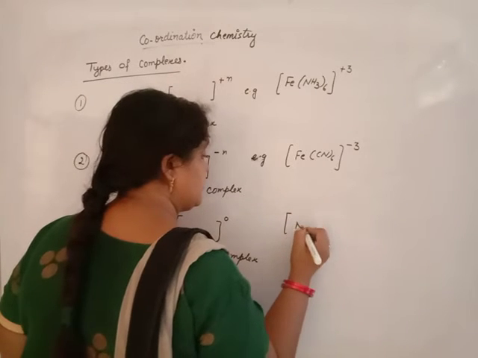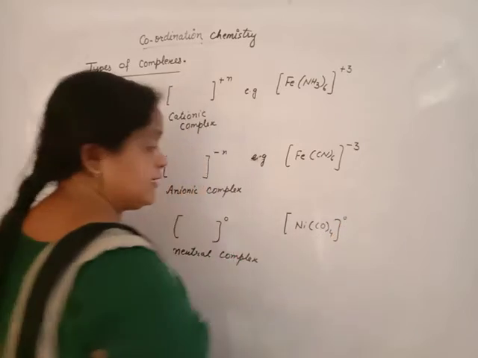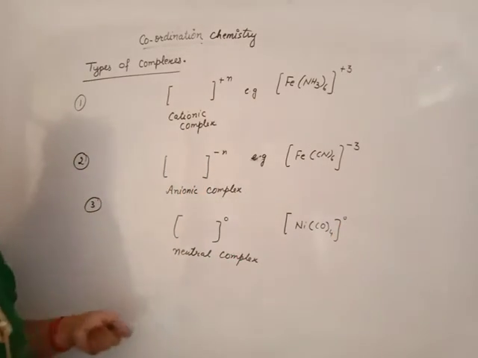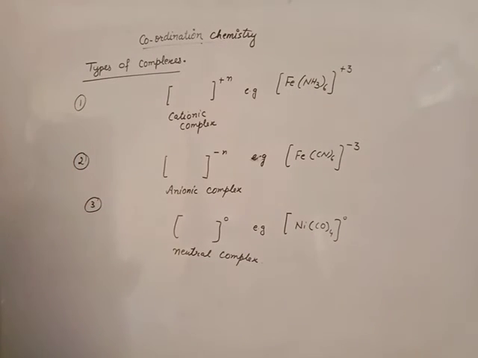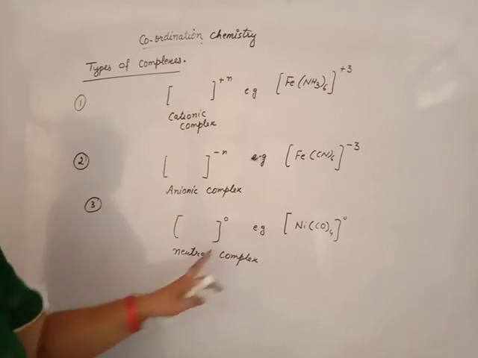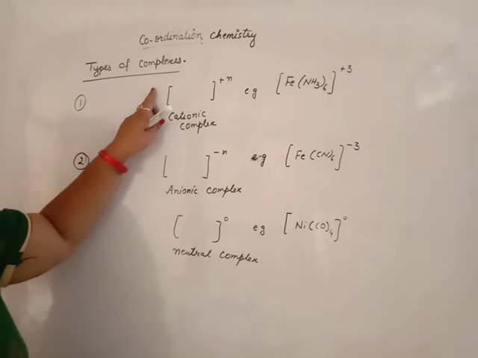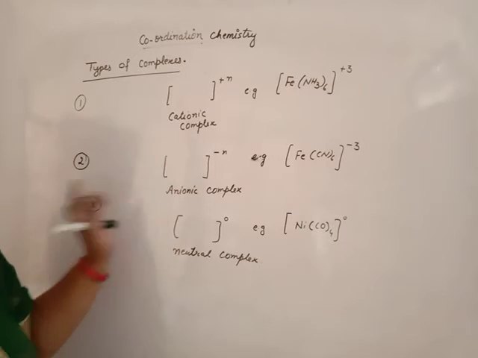If none of the charge is present, that is the neutral complex. How many types of complexes are there? The answer is 3 types: cationic complex, anionic complex and neutral complex. If our coordination compound carries any charge, it is a charged complex; with no charge, it is a neutral complex. Charged complexes are again of 2 types, cationic or anionic.